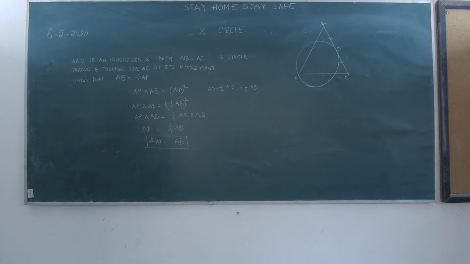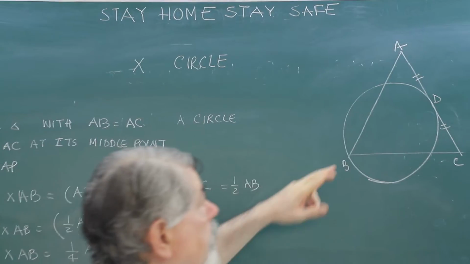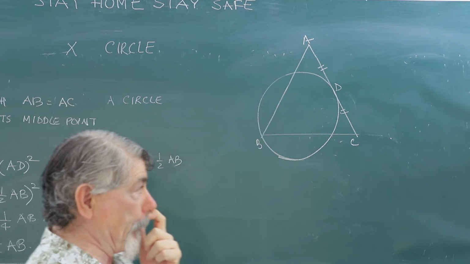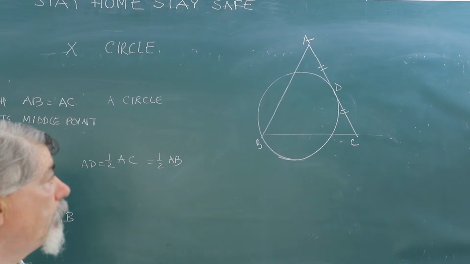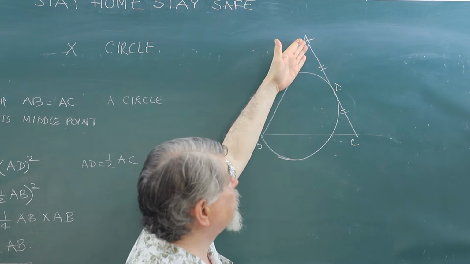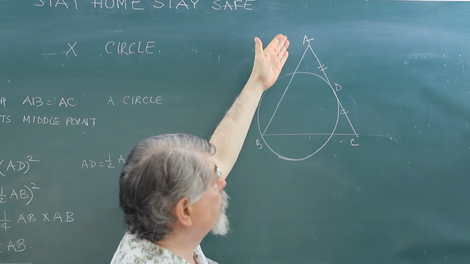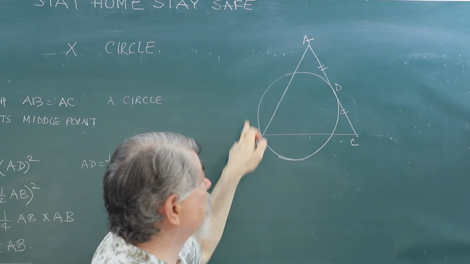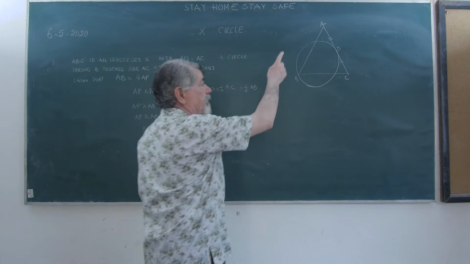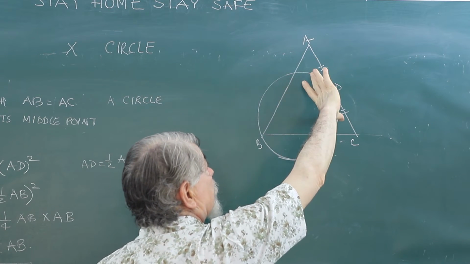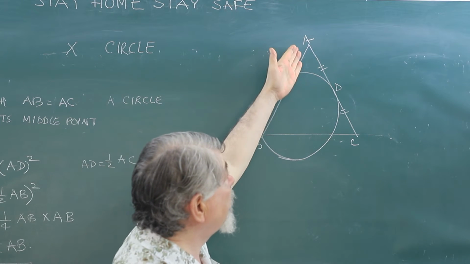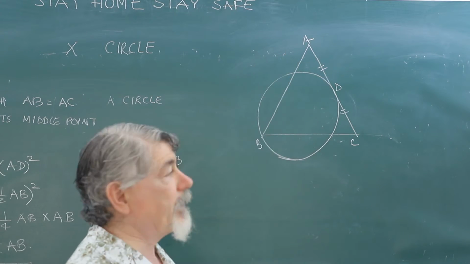Okay. ABC is an isosceles triangle in which AB is equal to AC. A circle is drawn passing through the point B and touching AC, so that AC is tangent to the circle at point D. There are three things given. ABC is an isosceles triangle in which AB is equal to AC. A circle is drawn which passes through B, and AC is the tangent to that circle.